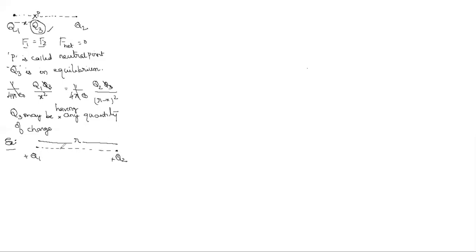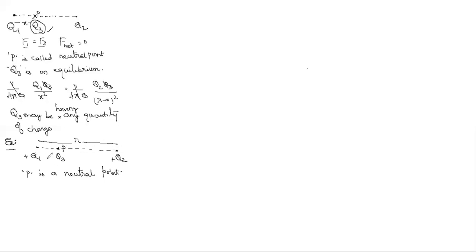A third charge is placed somewhere here at a point P, which I directly say is a neutral point. F1 equals F2, obviously.